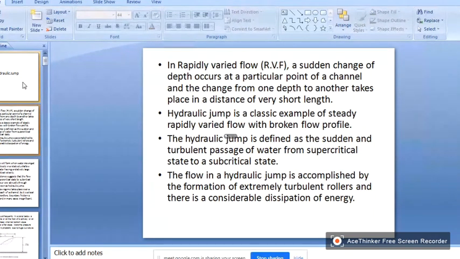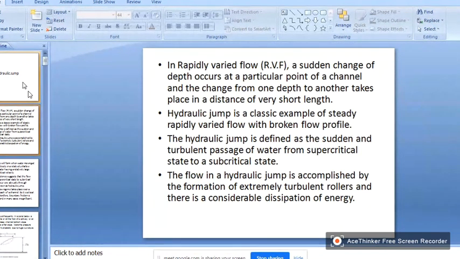When it hits the ground, a hydraulic jump is created. So there is some arrangement you have to make to create the hydraulic jump, right? When the hydraulic jump is created, automatically some amount of potential energy is dissipated. Therefore, there is less danger to the structure.